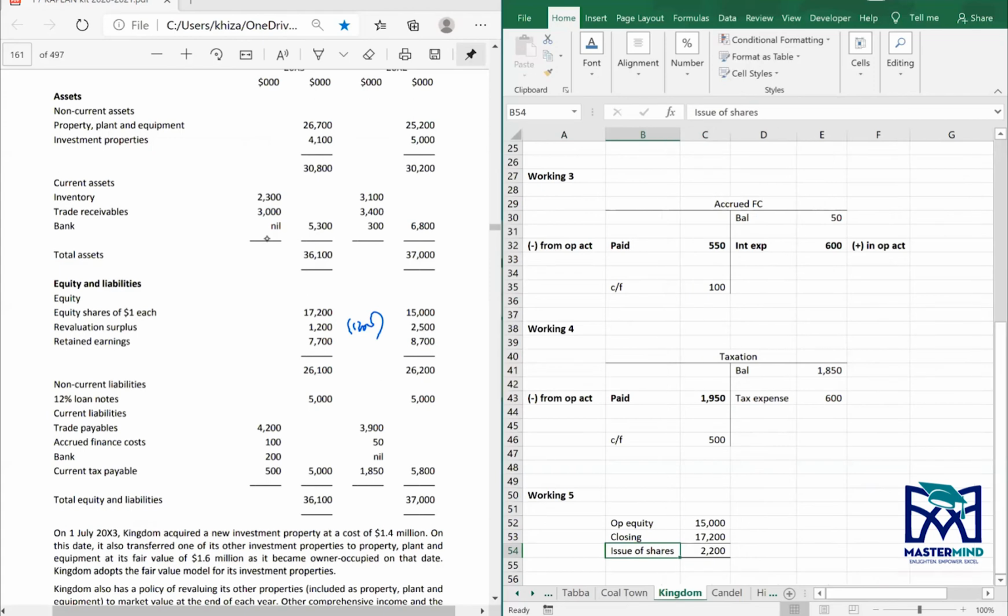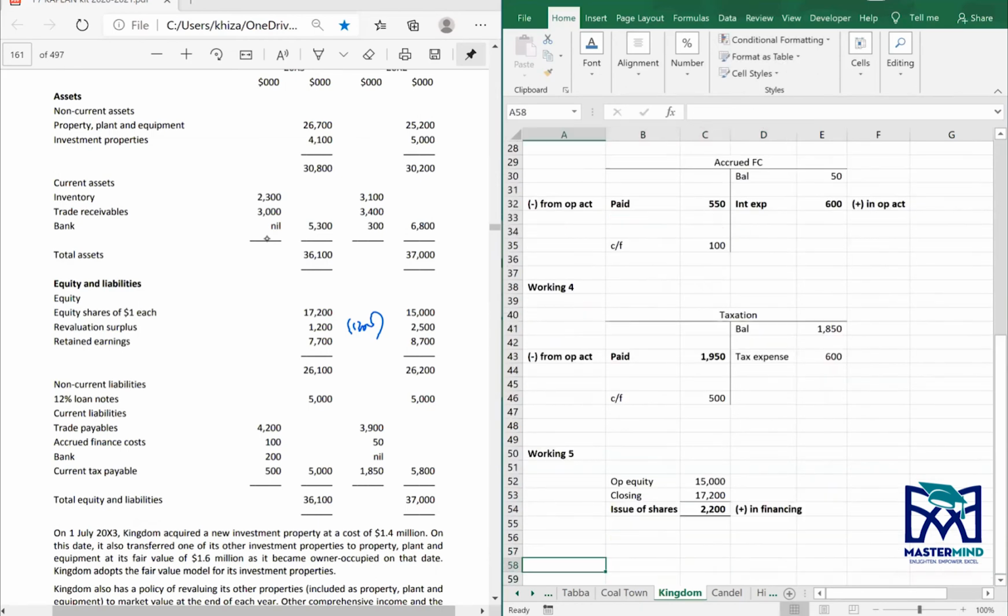There's no premium, because we don't see a premium account. Add this in financing activity. I think there is also a calculation for retained earnings.